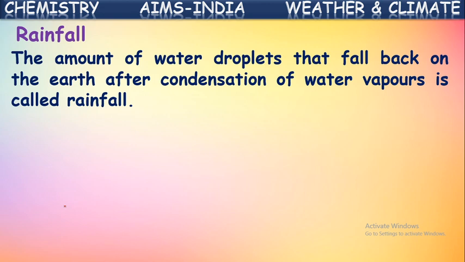When these clouds touch cool air in a particular area, immediately the water vapor present in the clouds starts converting again into liquid form. That is called condensation of water. When this water is condensed, it converts into droplets of water, and they come down in the form of rain. So in this way, the water vapor present in the clouds condenses and forms droplets of water, which come down and fall back on the earth in the form of rainfall.